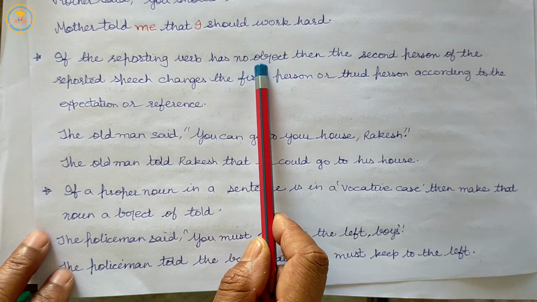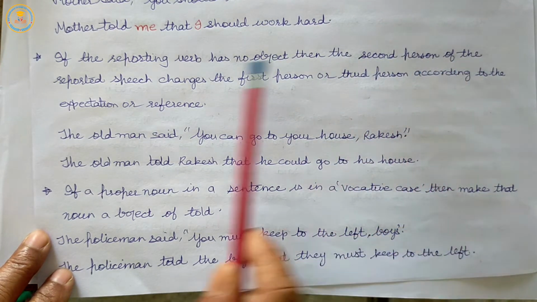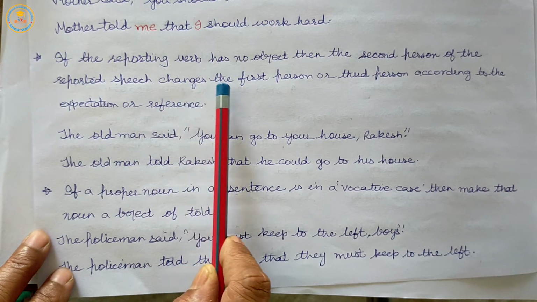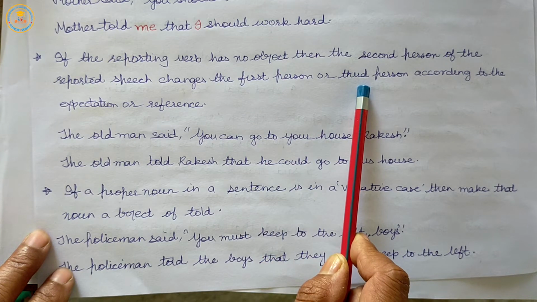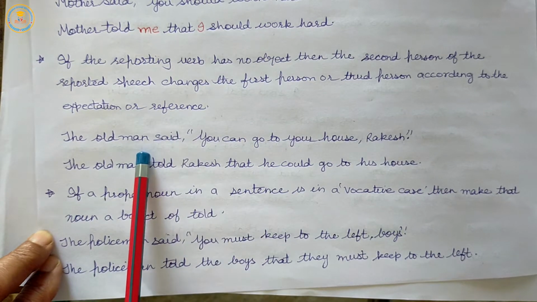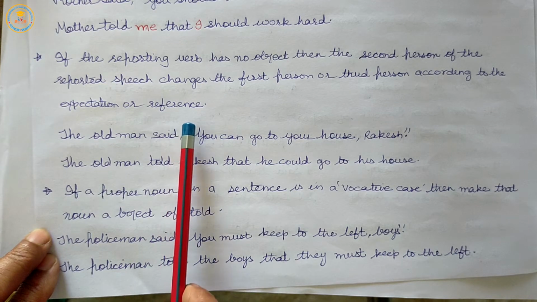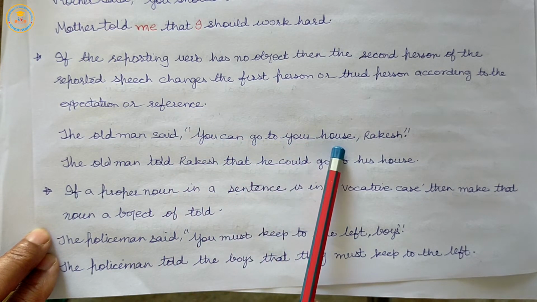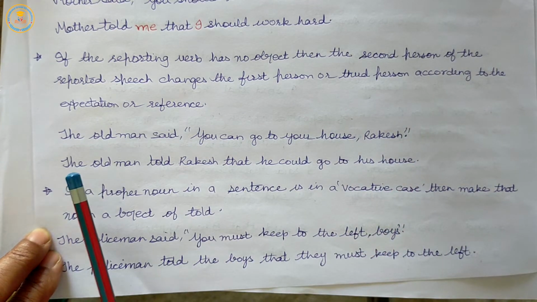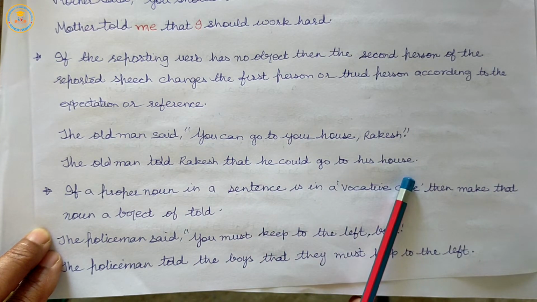If the reporting verb has no object, then the second person of the reported speech changes to the first person or third person according to the expectations or reference. Example: The old man said, "You can go to your house, Rakesh." The old man told Rakesh that he could go to his house.